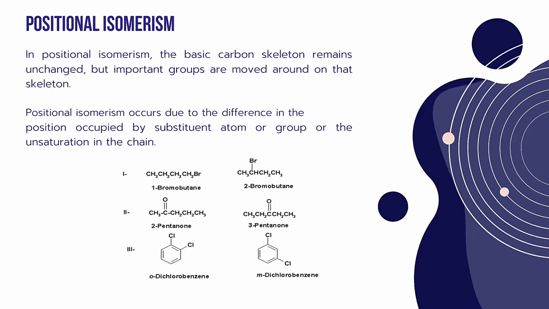The second type of isomerism is called positional isomerism. In positional isomerism, the basic carbon skeleton remains unchanged, but important groups are moved around on that skeleton.